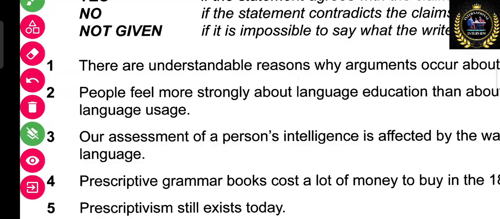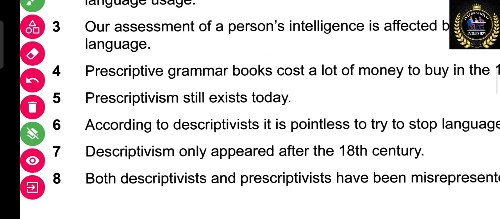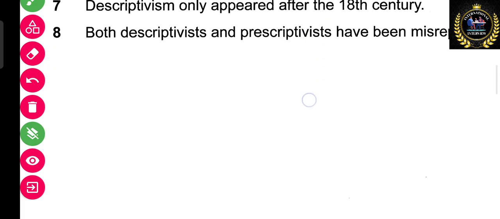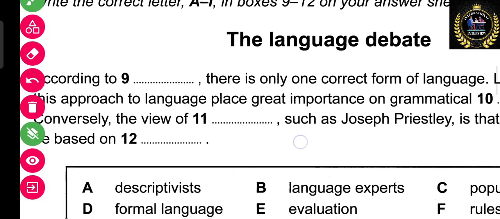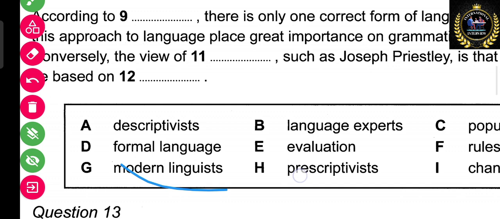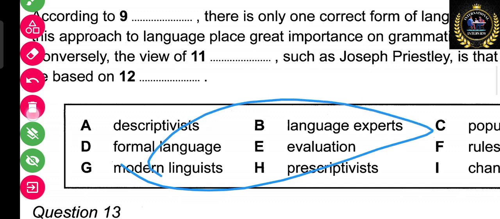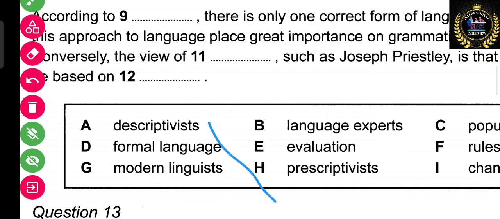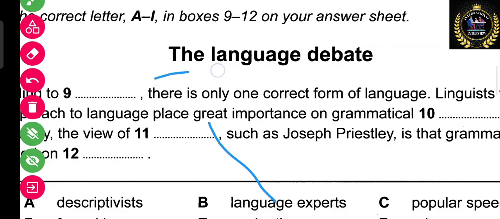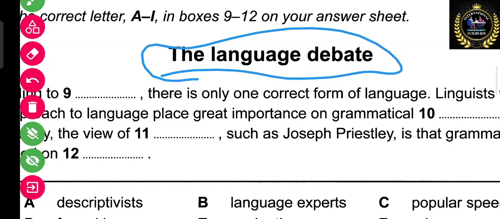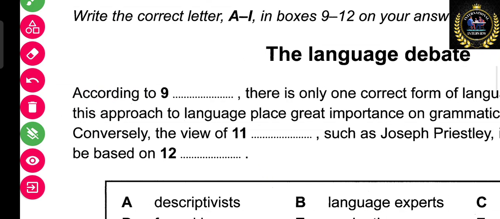Okay, let's go to the second. You have to complete 3, 4, 5, 6, 7, 8. Next we go to the question on the language debate, as we need to get the answer from this particular box. Make sure you go with the options. Let's see what is mentioned here about the language debate. So we have to go through the fill in the blanks first.